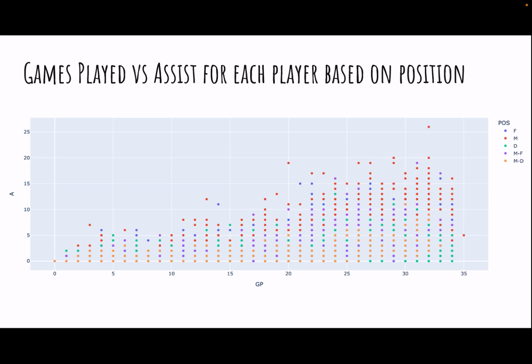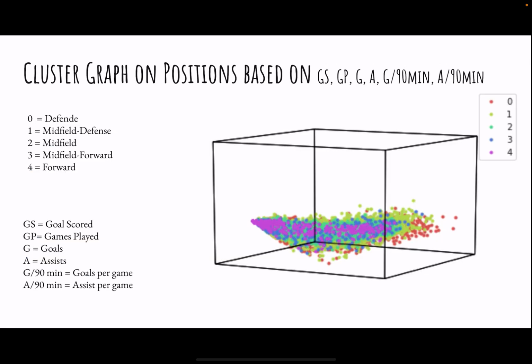After seeing how there seems to be a correlation between the most goals scored and the players being forwards, and assists and the players being midfielders, I decided to create a cluster plot to see how players are grouped by position based on indicators such as goals scored, games played, goals and assists, goals per 90 minutes, and assists per 90 minutes, because those are more objective standards. As we can see here, it does seem like there is some sort of clustering between forwards, midfielders, and defensive midfielders, as can be seen by the colors in the clustering graph.